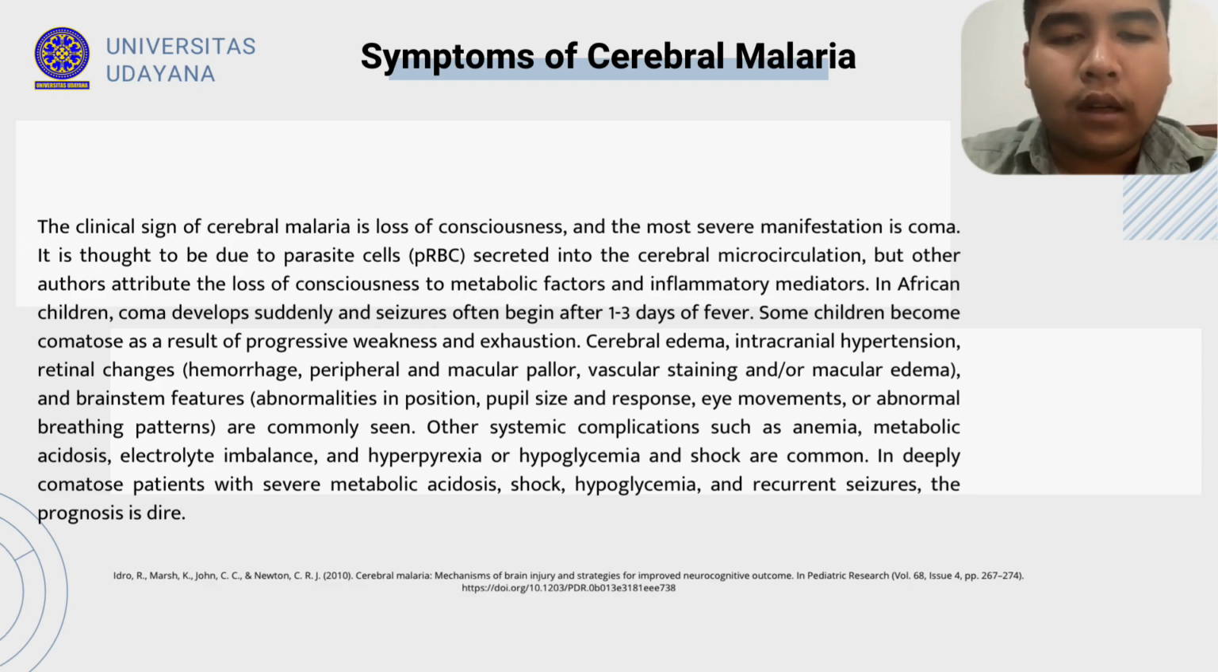Cerebral edema, intracranial hypertension, retinal changes, hemorrhage, peripheral and macular pallor, vascular staining and/or macular edema, and brainstem features, abnormalities in position, pupil size and response, eye movement, or abnormal breathing patterns are commonly seen. Other systemic complications such as anemia, metabolic acidosis, electrolyte imbalance, hyperparasitemia or hypoglycemia, and shock are common. In deeply comatose patients with severe metabolic acidosis, shock, hypoglycemia, and recurrent seizures, the prognosis is dire.